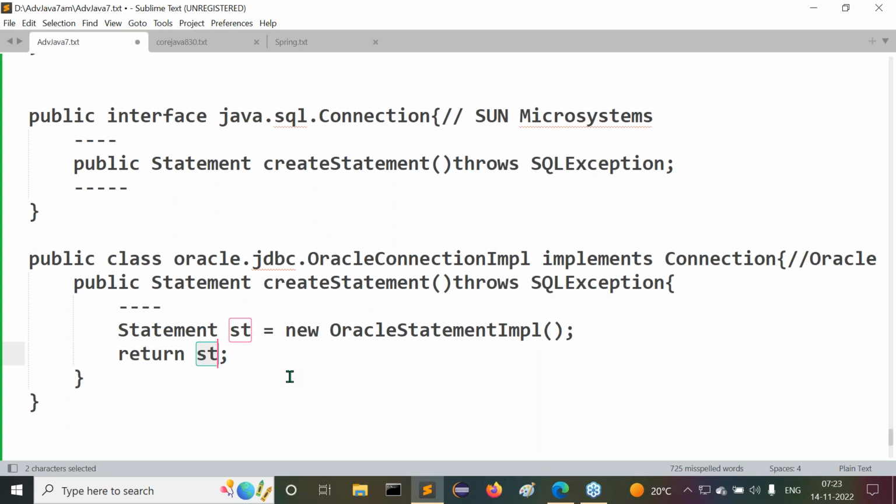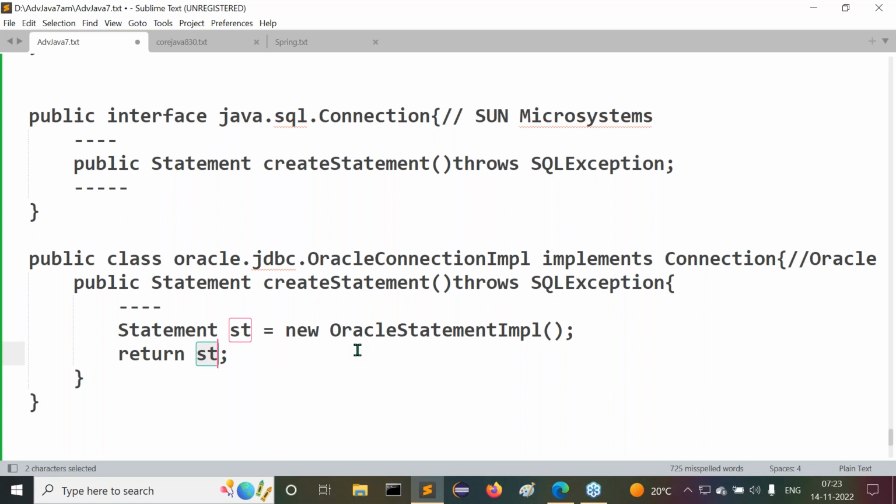Internally, the createStatement method is not creating an object for Statement. It is creating an object for the implementation class of Statement. That implementation class reference value is assigned to the interface reference variable. So when we return that interface reference variable, people immediately think an interface object is returned. But in general terminology, if we create an object for an implementation class of an interface, we can call that object with the interface name. Say we created an OracleConnectionImpl object.